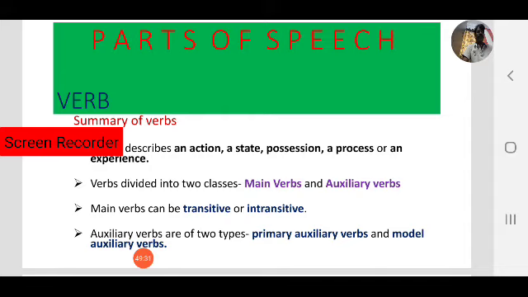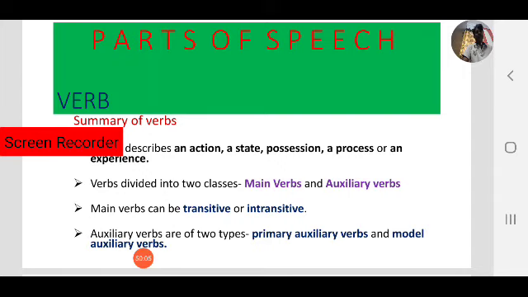Primary helping verbs can be used as independent verbs or helping verbs. That is the chance of primary helping verbs. Sometimes primary helping verbs can be used as independent verbs. I have a bike, like that. Okay, have is the only verb, that is an independent verb. Next, modal auxiliary verbs always work as helping verbs only, not independent verbs.